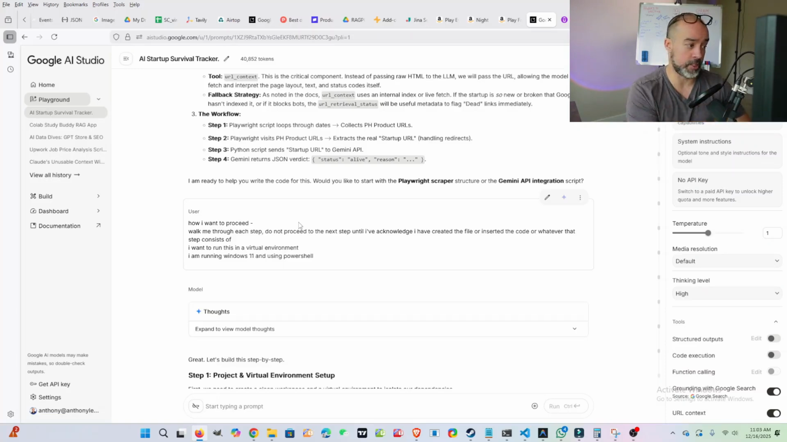And this is the machine I'm working with. Windows 11, I'm using PowerShell, so that it doesn't continuously give me commands for both a Mac and a Windows machine, or give me things that don't work inside of PowerShell. It just makes it easier. And then, hey, we're going to do this step by step.